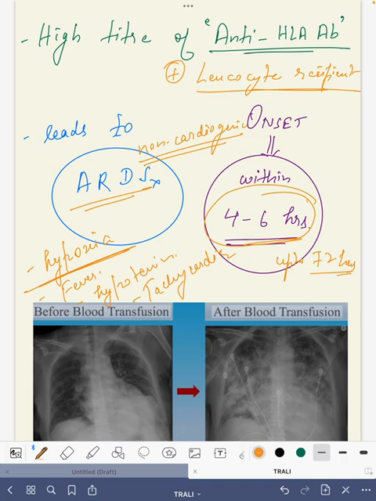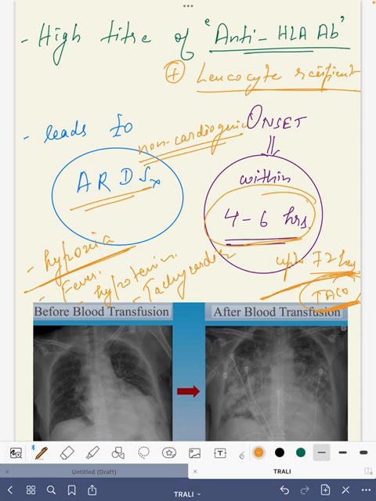There are other differentials also. The patient's general condition may lead to hypoxia. The patient may have some infection also. The patient can have a fluid overload condition also, called TACO, which is the most common differential of TRALI. But in TACO, the patient will have fluid overload, so the patient will develop systolic hypertension, right? So we can differentiate by this also.